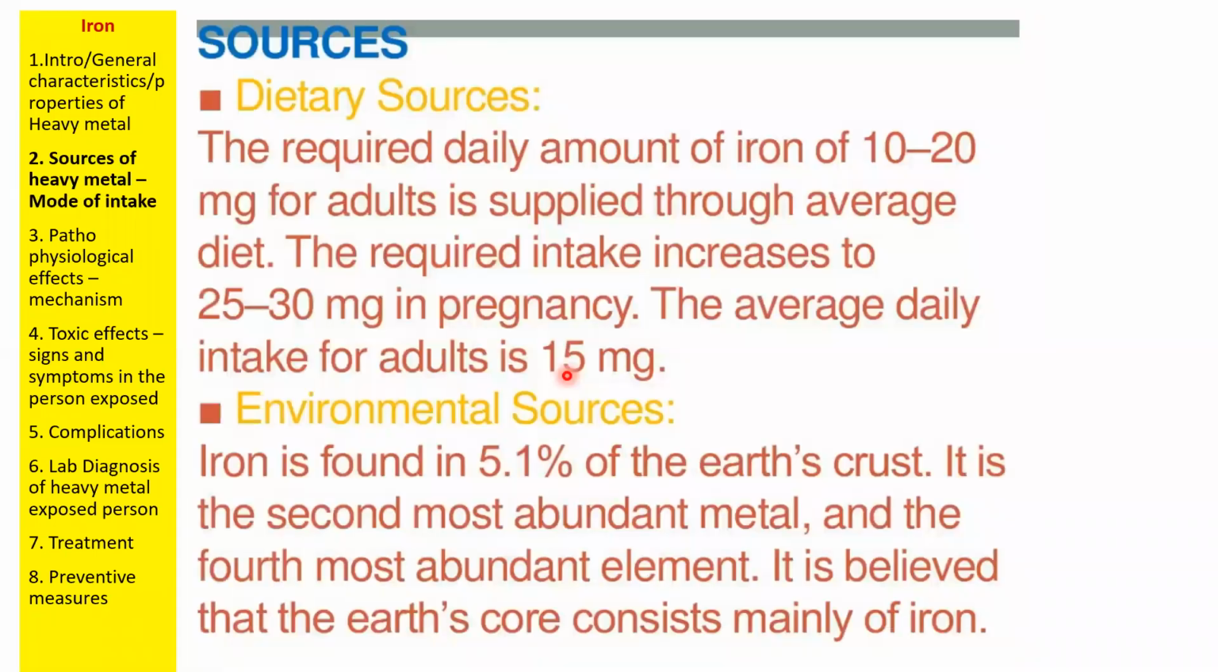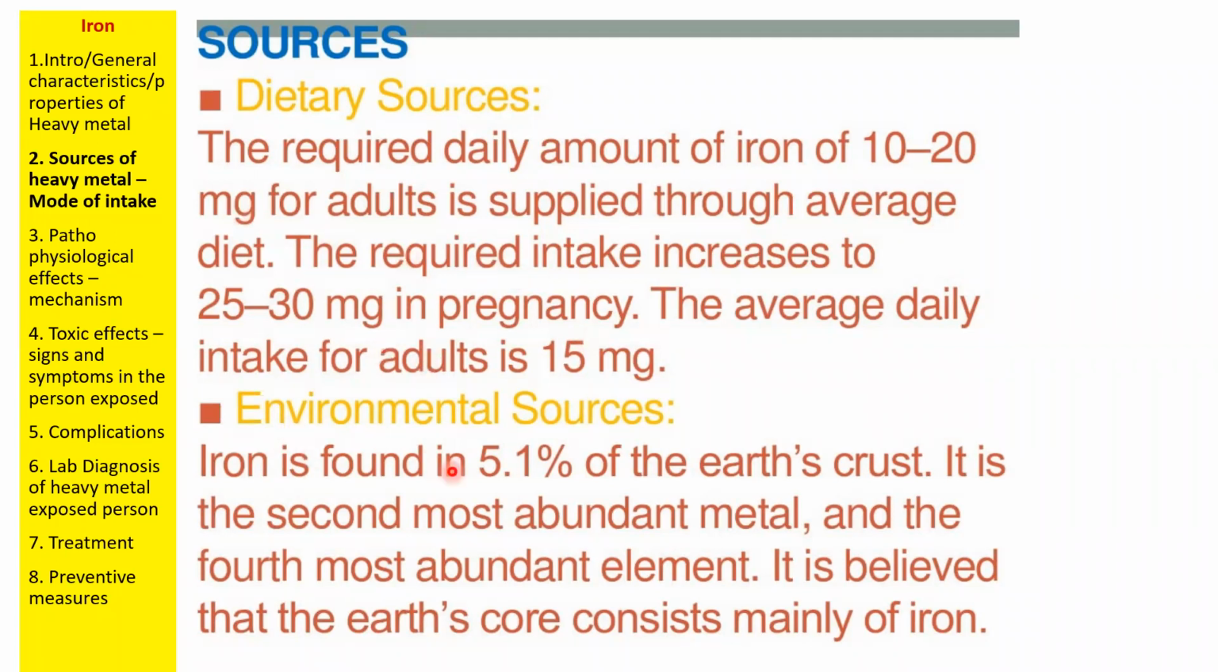So what is the daily intake? Daily intake will be 10 to 20 milligrams for adults, whereas increased iron supplementation is required in case of pregnancy, because the mother is also bearing another small fetus. So the fetus should get iron. That's why up to 30 milligrams in pregnant women is common. Whereas average daily intake of an adult will be around 15 milligrams. Okay, mg. So this is the dietary source of iron.